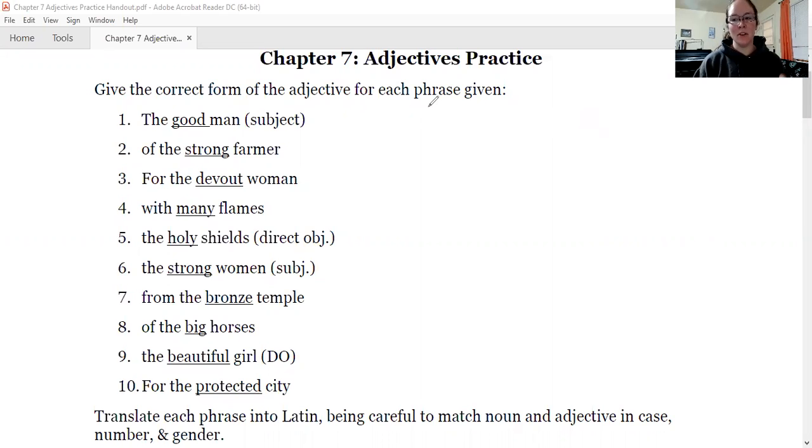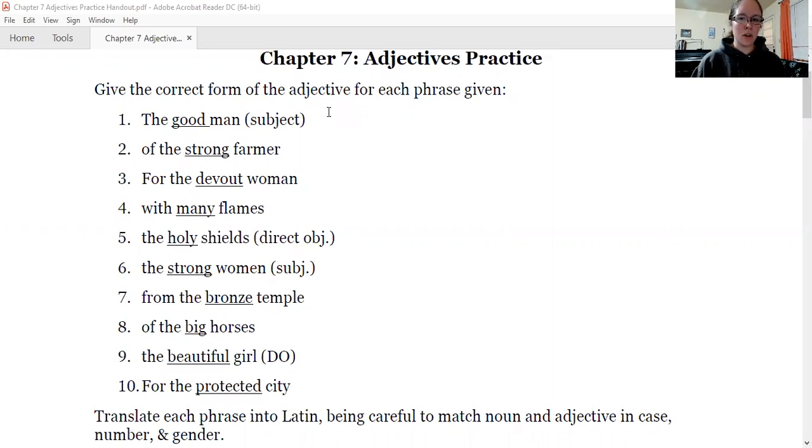Sorry you have to work on it, but at least we don't have to take extra days at the end of the year. So today we're just going to do some review of the adjective endings and how those work, get more comfortable with that. The National Latin Exam assignment is just going to be handed in on Monday, and we'll go over it then. So assuming you did it yesterday, just set that aside, don't lose it. We'll look at it on Monday. If you didn't do it yesterday, it is still going to be due on Monday.